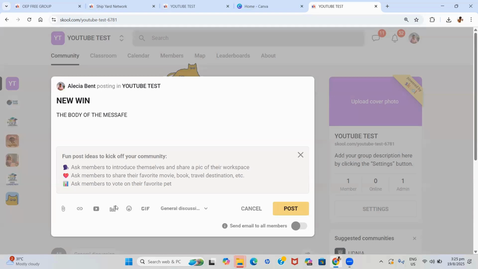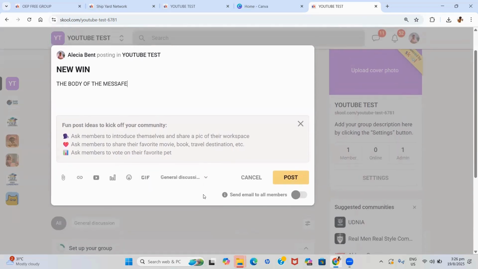Then we can write the body of the message. Once we set this up, we will have different topics that we're able to create a post under. So you can have general discussion, motivation, share your wins, and persons can put their posts under different topics within the group. You can attach photos, you can attach videos, you can add a link, you can add a YouTube video link, you can do a poll, you can have emojis and all of that good stuff, right?